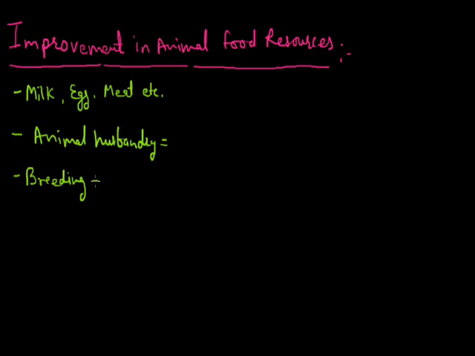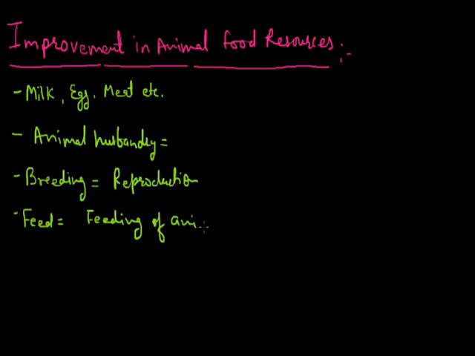So that is breeding. Breeding is the reproduction in animals. Now the next term is feeding. Feeding is providing food material to the animals. Feeding is the process or technique in which we provide food to the animals, because their food quality or food product depends on their feeding habits also.